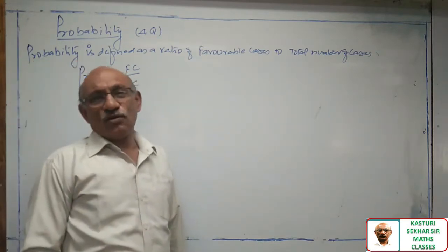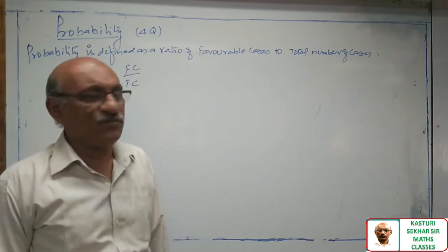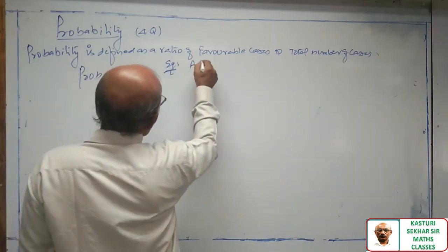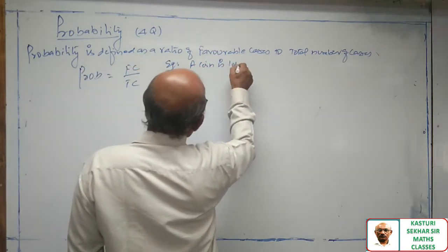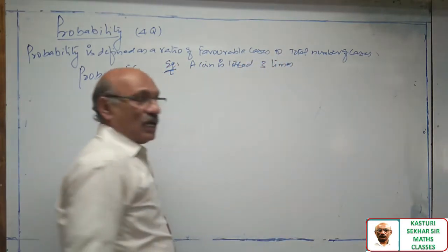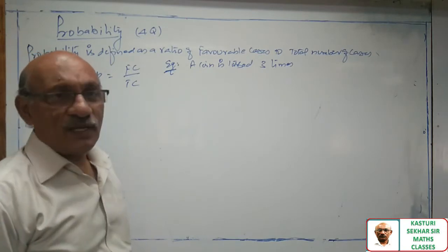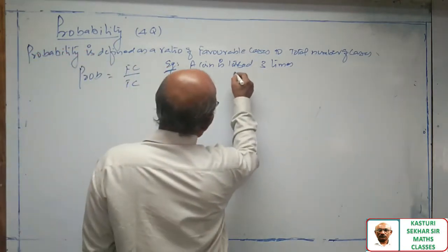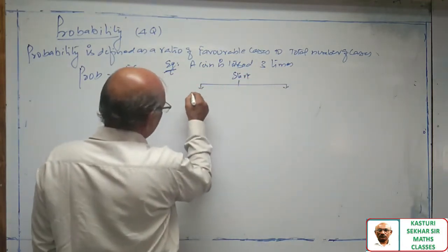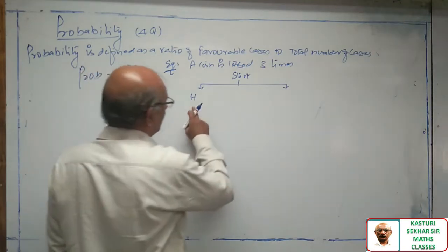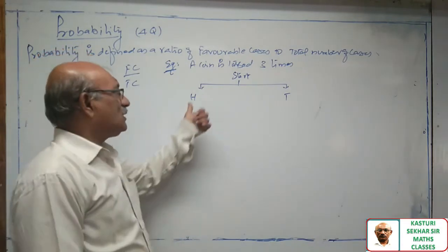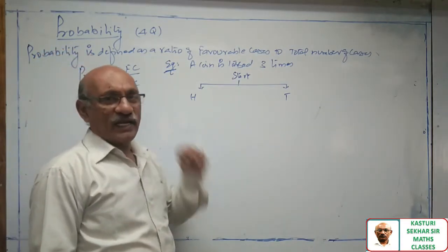Now sir, how to get the total number of cases, and in this how to search favorable cases? Let us see, for example, a coin is tossed 3 times. For this example, how am I calculating the total number of cases? Start with the experiment. First time a coin is tossed. When a coin is tossed one time, the outcome of this experiment is head or tail.